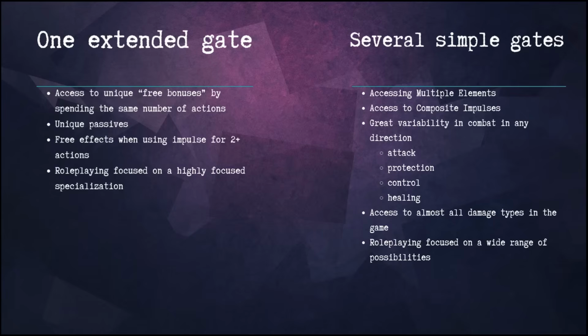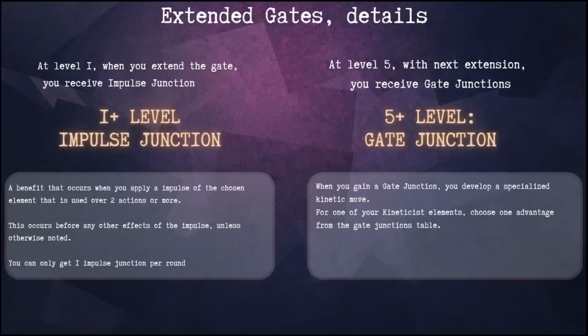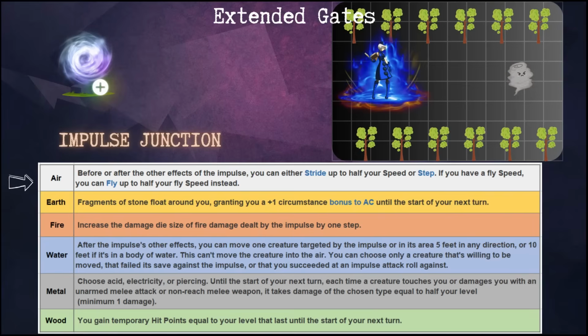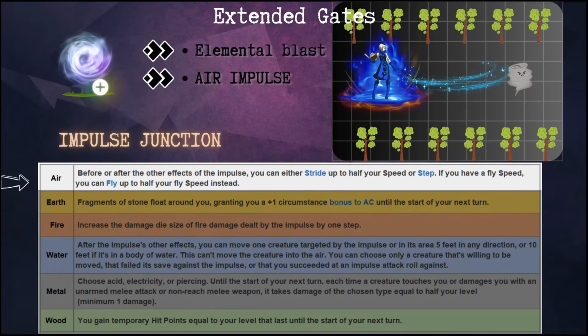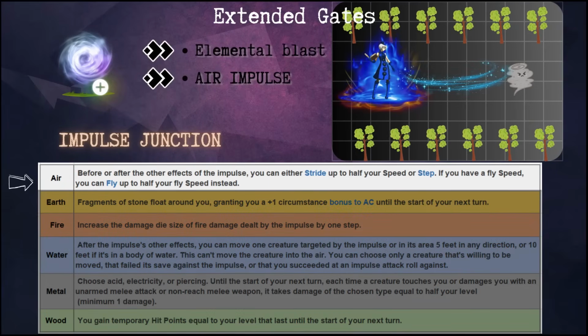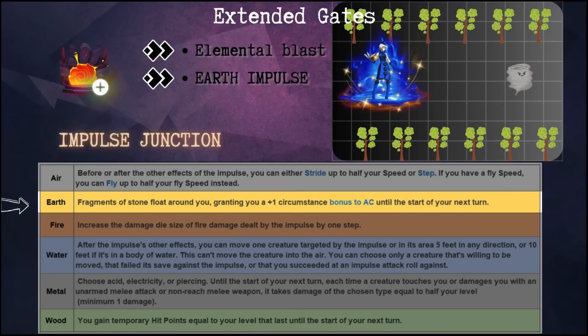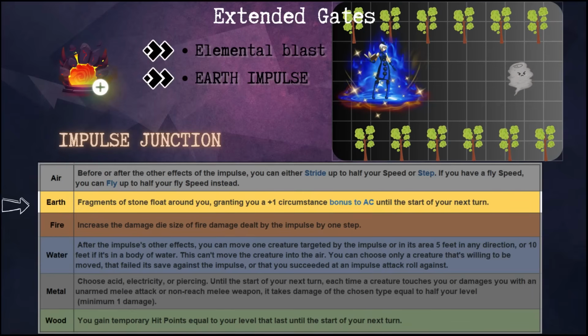Let's take a closer look at what the impulse junction and gate junction bonuses give you. If you have an impulse junction, it automatically activates when you use any impulse that costs 2 or more actions. Each element has a unique junction effect. Let's say you have an extended air gate and you used an air impulse with a cost of 2 actions. Before or after the impulse you can move up to half of your speed, or step, or fly if you have a fly speed. If it's an earth gate, pieces of stone will start flying around you, improving your armor class.